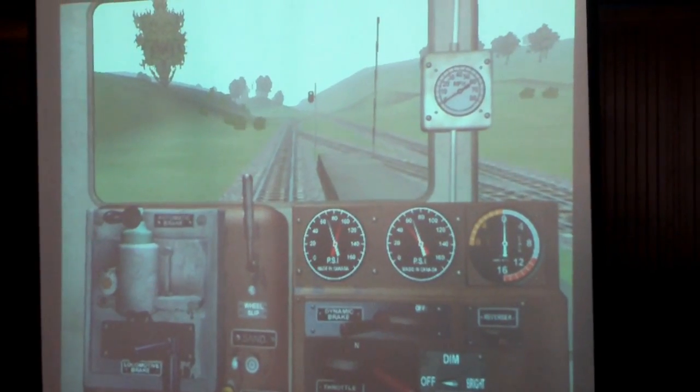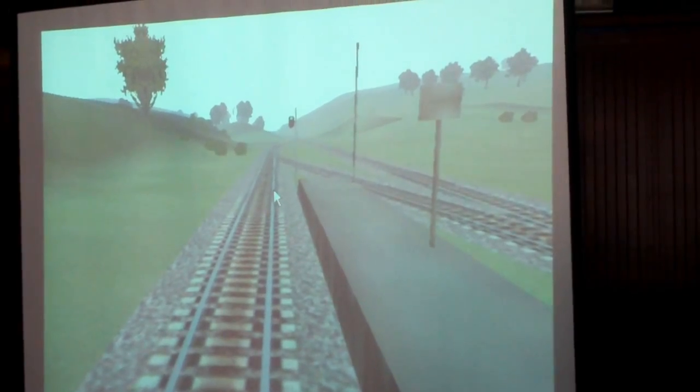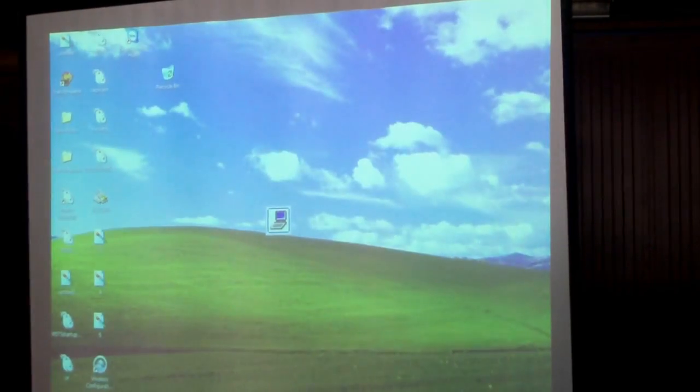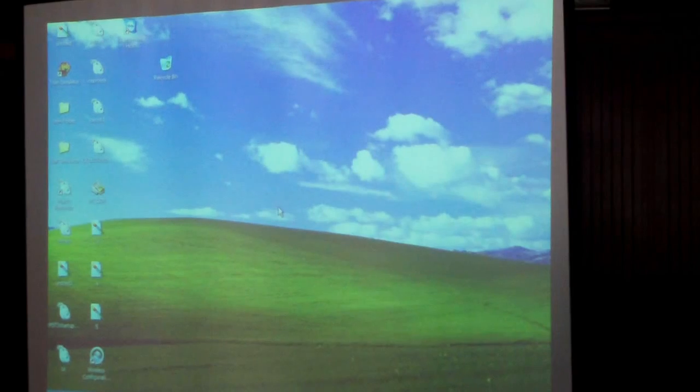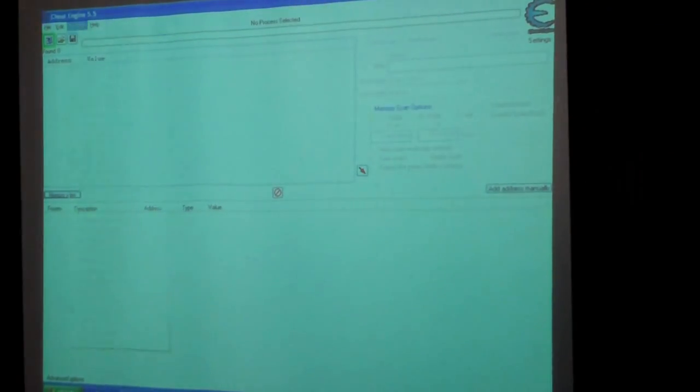Now we're going to hit Shift Z. Oh, taking away the gauges first. Now we'll hit Shift Z. So now we're going to open up Cheat Engine here.